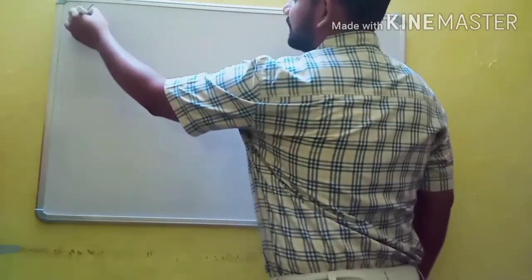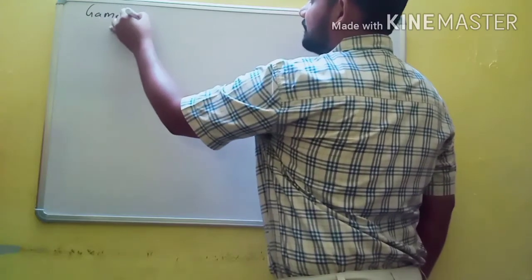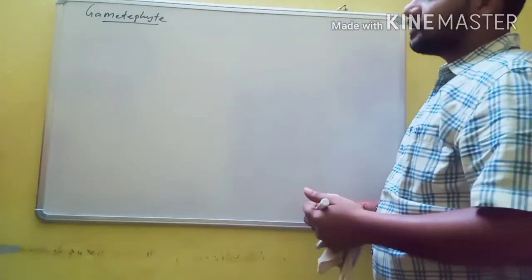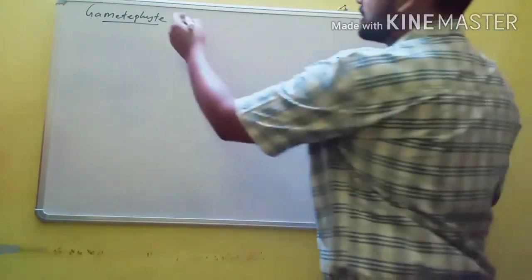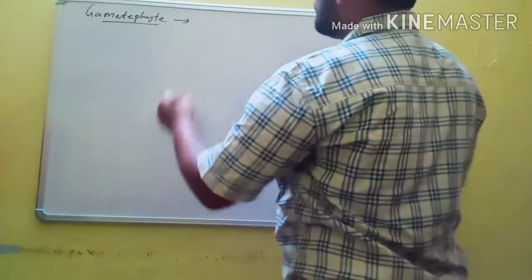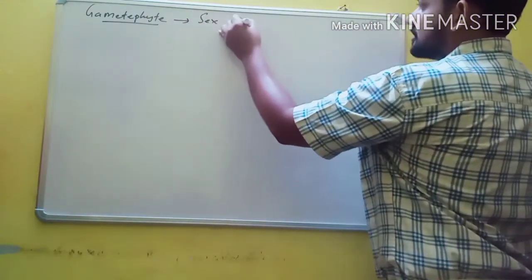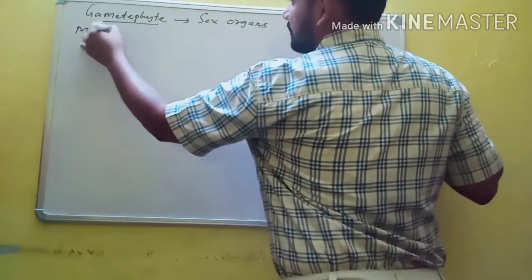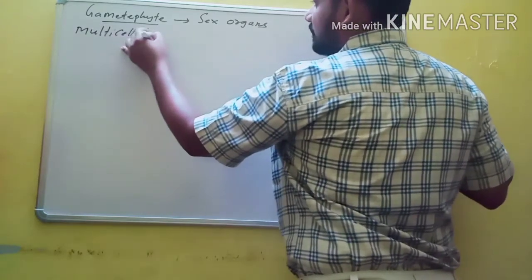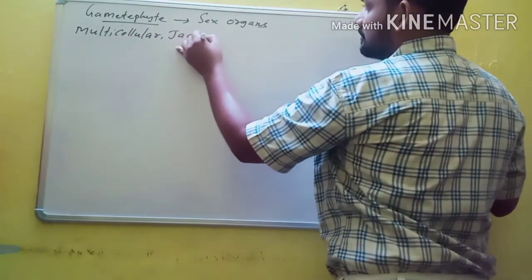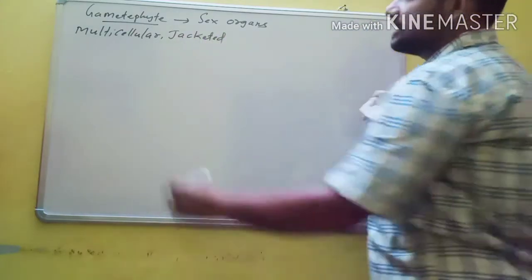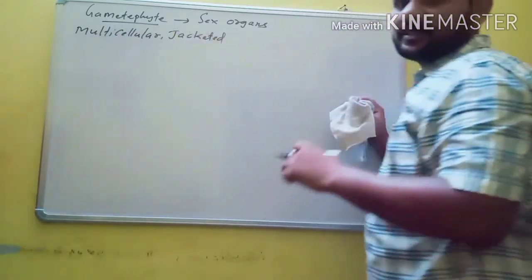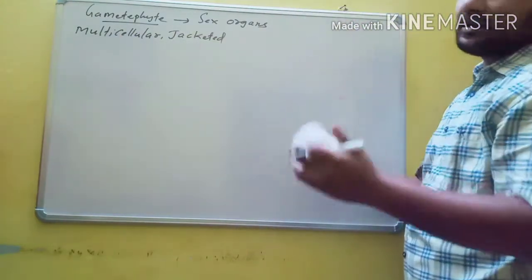Then this gametophytic plant body: in bryophytes, vegetative propagation and sexual reproduction are present. In sexual reproduction, the gametophyte especially contains sex organs, both male and female sex organs. And these sex organs are multicellular and jacketed. Multicellular means both male and female sex organs are made up of more than one cell, and they are jacketed. Jacketed means they are protected by one or two layers of cells.